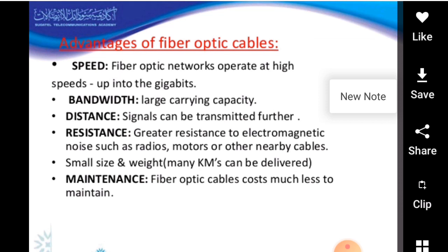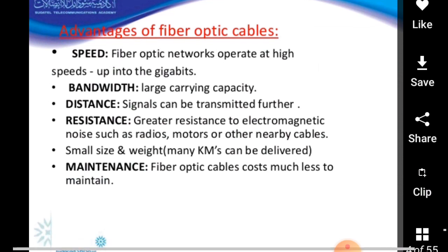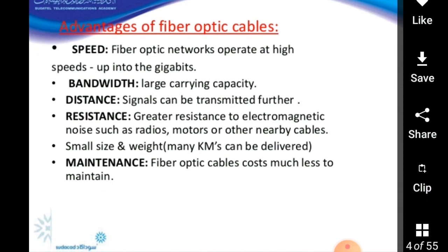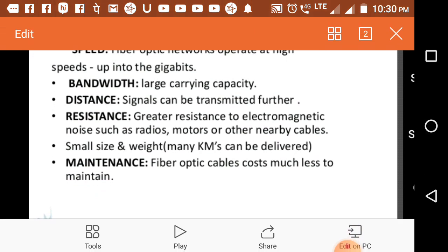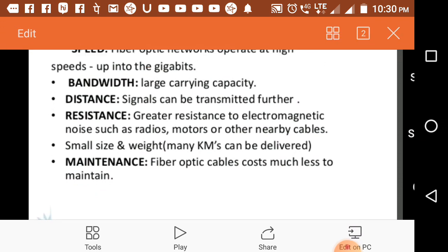Resistance: greater resistance to electromagnetic noise such as radios, motors or other nearby cables. Small size and weight. Maintenance: fiber optic cable costs much less to maintain.